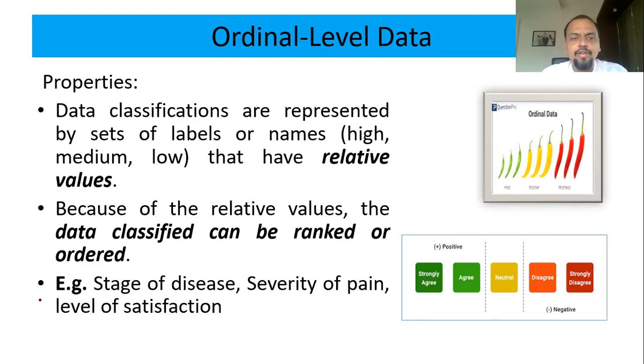So if you have this kind of examples, like the stage of the disease, suppose it is talking about cancer, then it can be stage 1 cancer, stage 2 cancer, stage 3 cancer. So we can say the stage of the disease, the severity of the pain. I'm having moderate pain, I'm having low pain, I'm having very high pain. So again, we are giving a rank. Level of satisfaction, as I talked about before, whether you are highly satisfied, satisfied, neutral, not satisfied, highly not satisfied. So again, we are doing an ordered level of measurement.